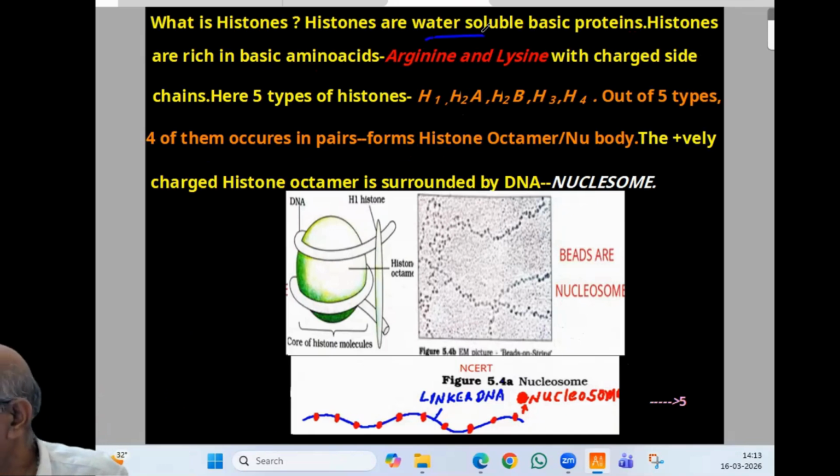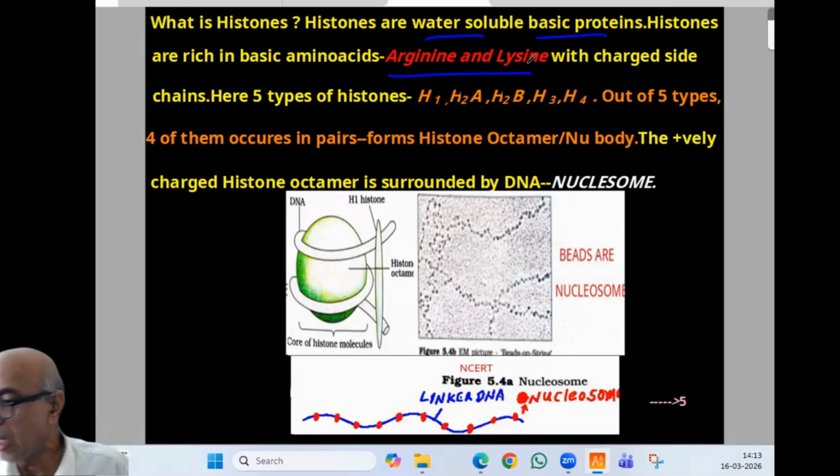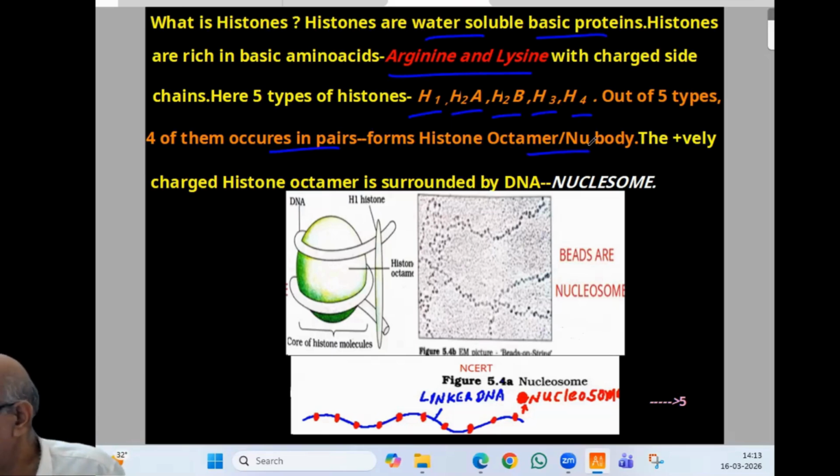Histones are water-soluble basic proteins. Histones are rich in basic amino acids. Another important question: arginine and lysine with the charged side chains. There are 5 types of histone: H1, H2A, H2B, H3, H4. Out of these 5 types, 4 of them occur in pairs. So a total of 8 forms the histone octamer, otherwise called the nu body.